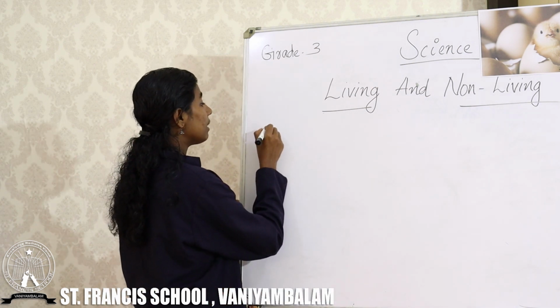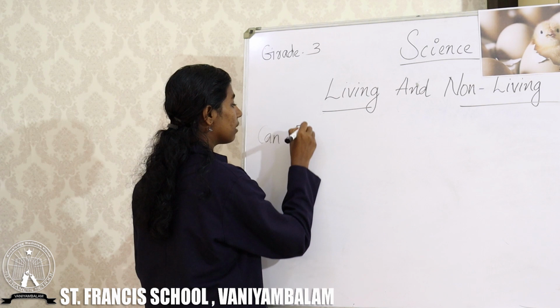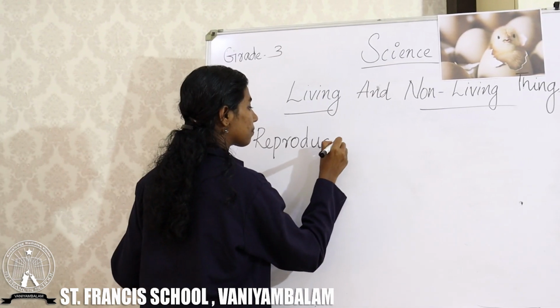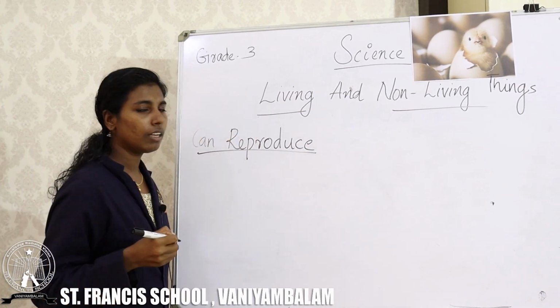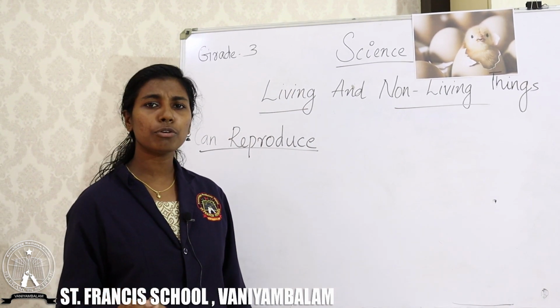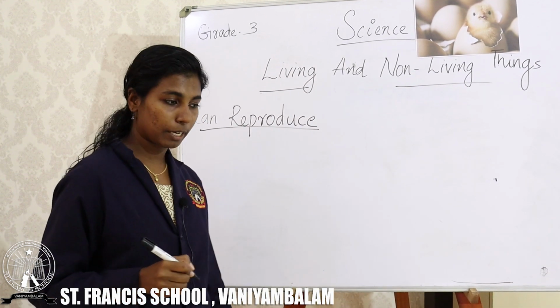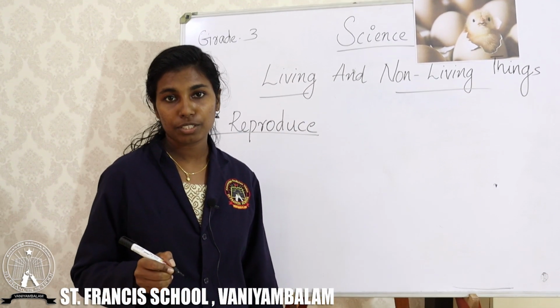What do you mean by reproduce or reproduction? Okay, I will explain. Do you know cat?